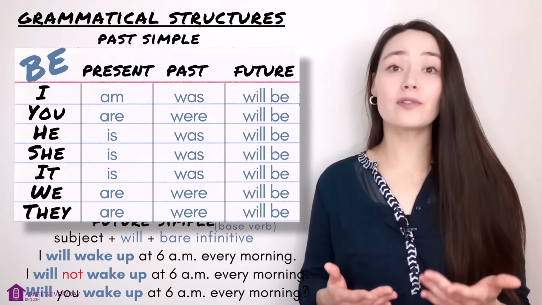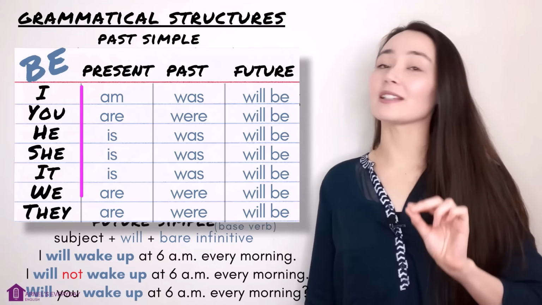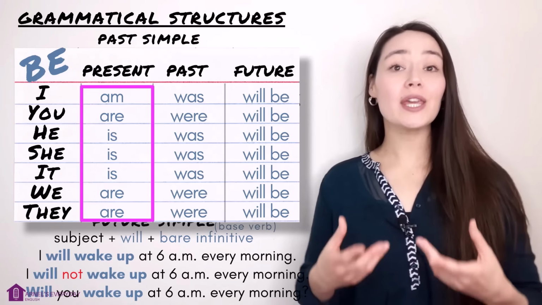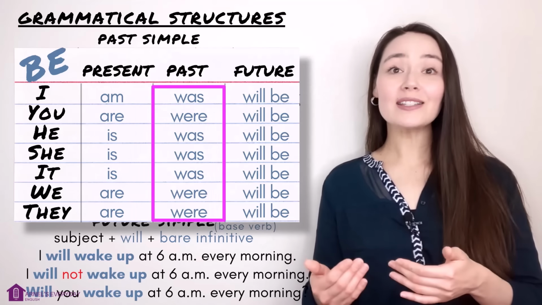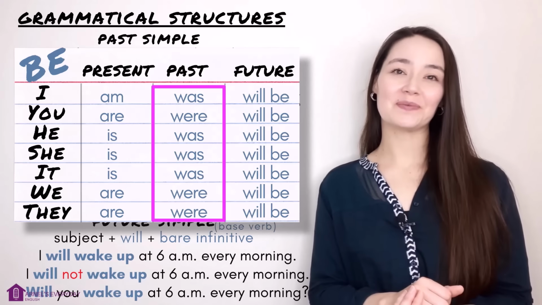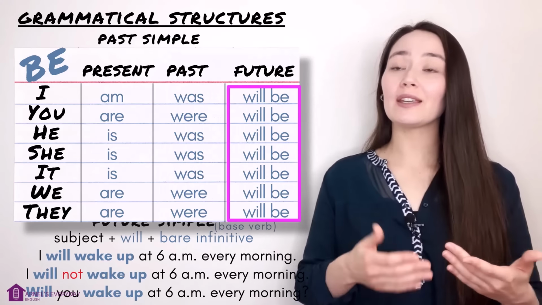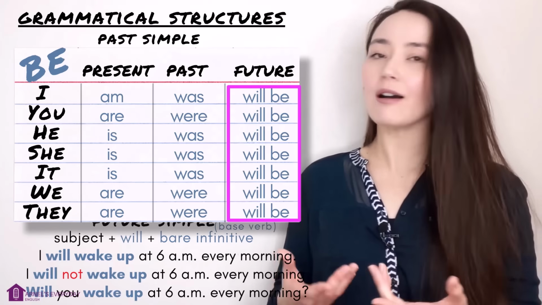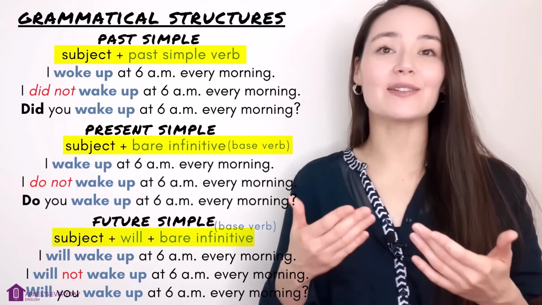Be is the most common verb in English, so let's take a look at a mini reminder. Be in the present: I am, you are, he, she, it is, we are, they are. Be in the past: I was, you were, he, she, it was, we were, they were. And in the future, it's the same: I will be, you will be, etc. So the grammatical structures for the simple tenses are pretty simple. And of course, in this lesson, I will keep all the structures highlighted for you.